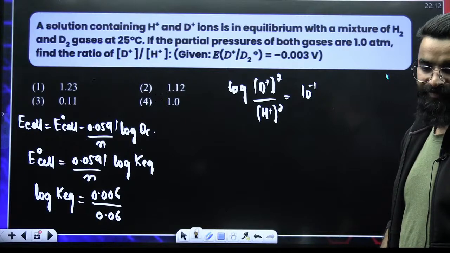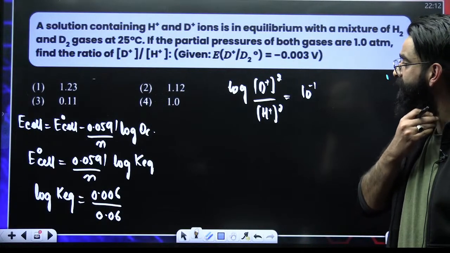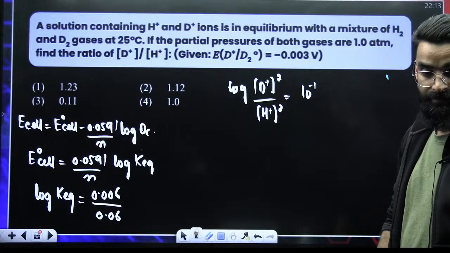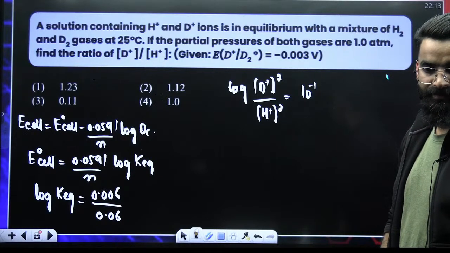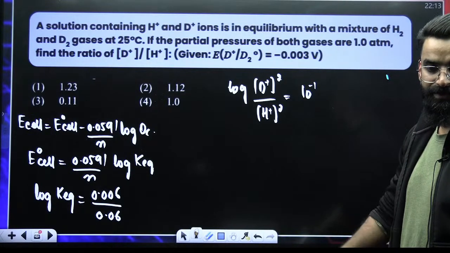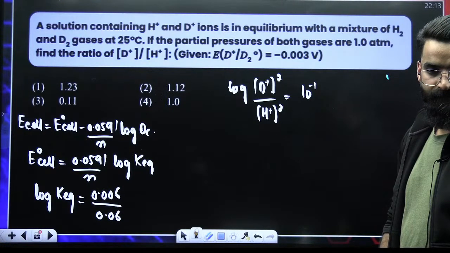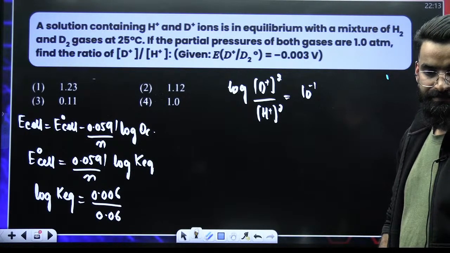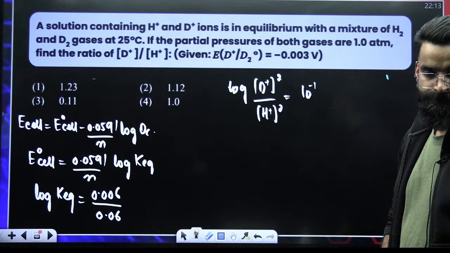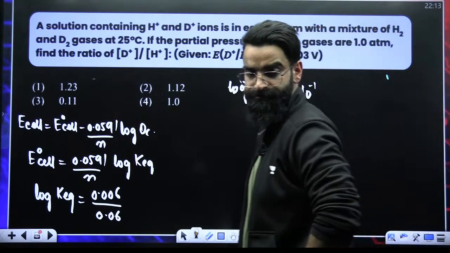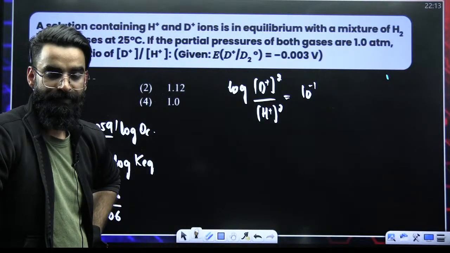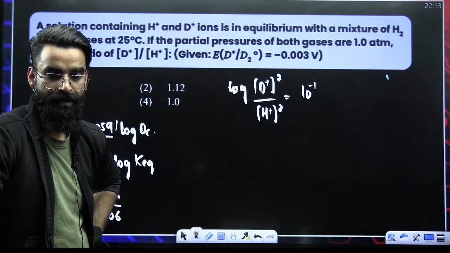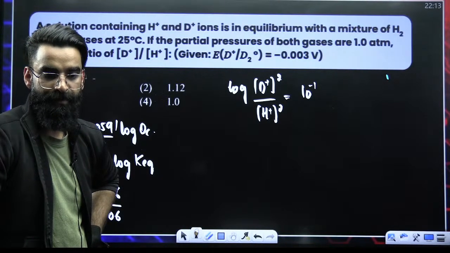Now, are we done with this question now? What exactly we were supposed to calculate? We were supposed to calculate D positive divided by H positive. And you got that. You got the ratio. Right, people? Perfect, perfect, perfect.